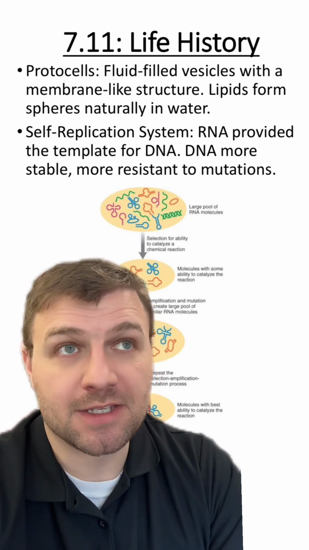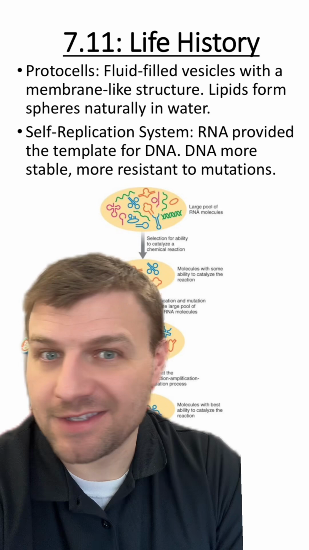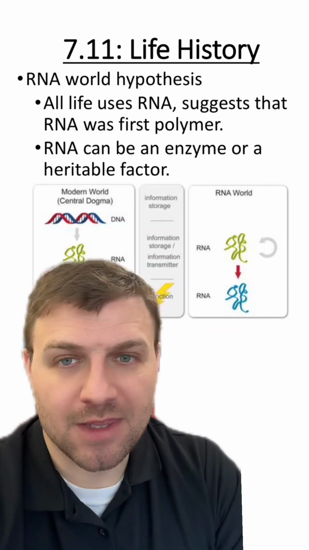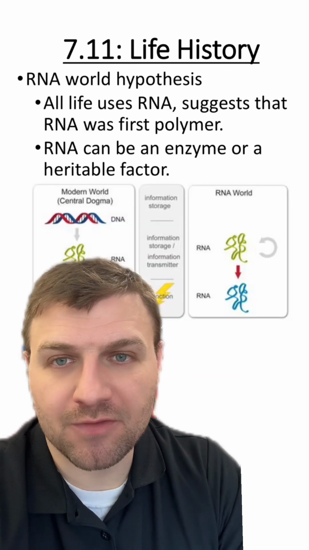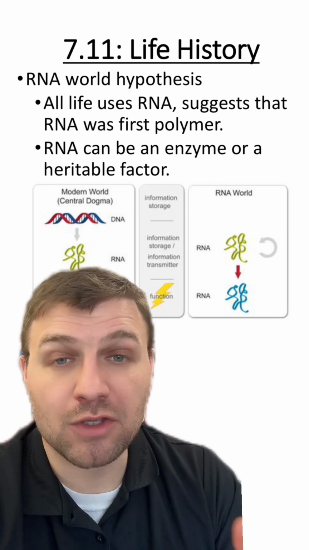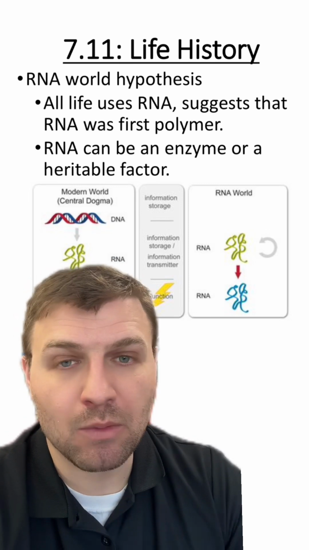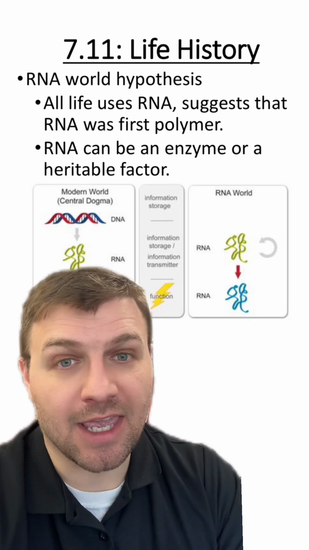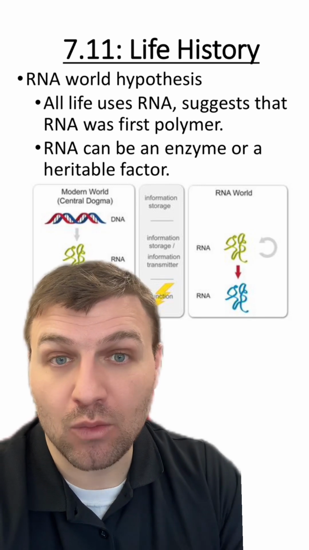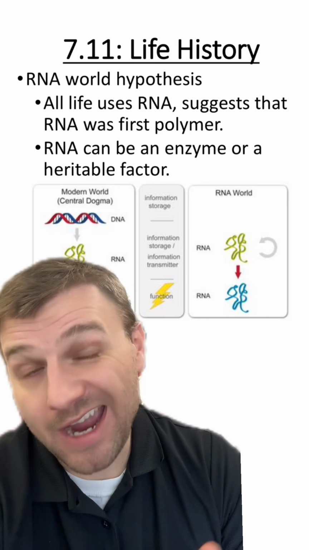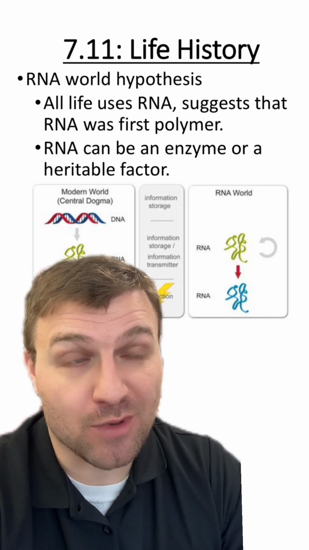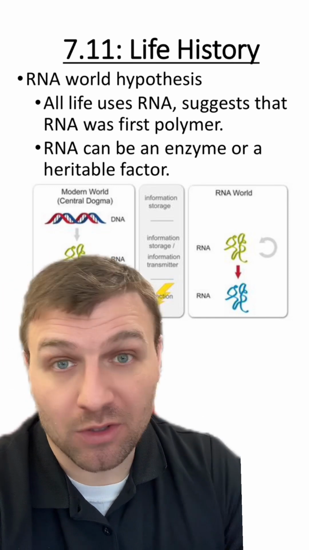A self-replicating system is just a system that replicates itself, like RNA or DNA. And this is where the RNA world hypothesis comes from. This states that all life started out using RNA as a heritable factor instead of DNA. The reason RNA was used was because it could act like a heritable factor as well as a worker, like an enzyme. There are actually types of enzymes known as ribozymes that are made of purely RNA.